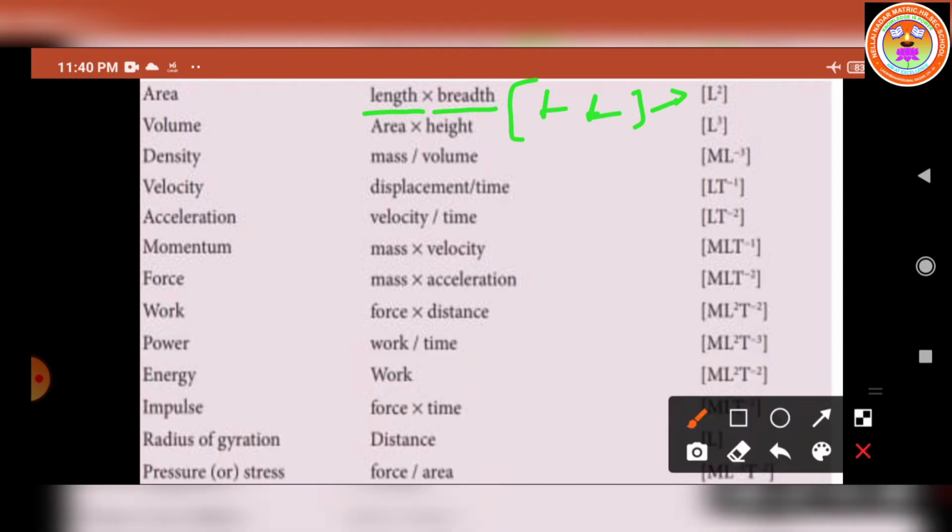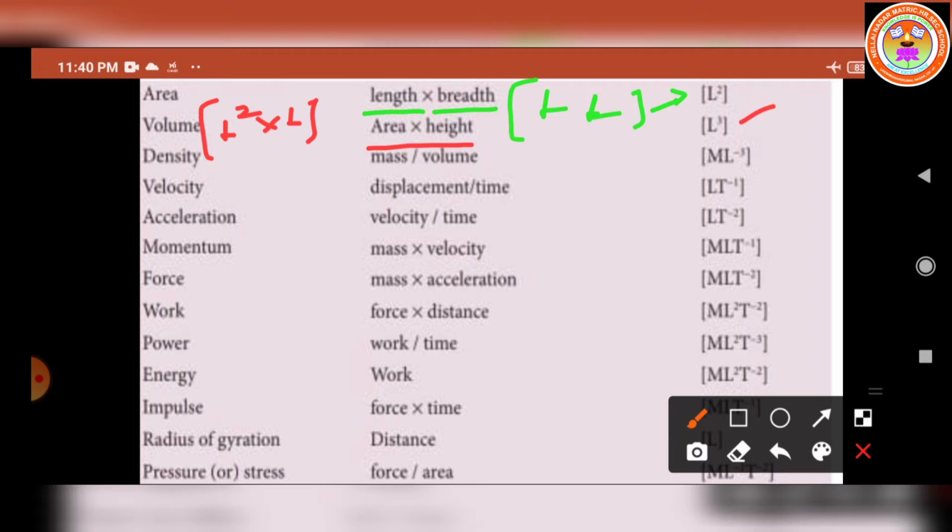And volume. What is the volume formula? Area into height. What is the area dimensional formula? L square. What is the height dimensional formula? L. So L square into L, what will come? L cube.